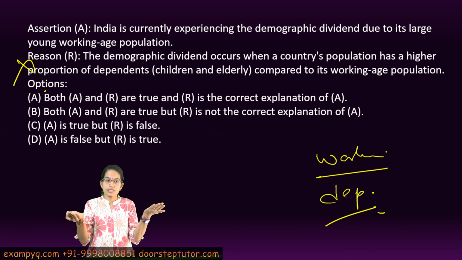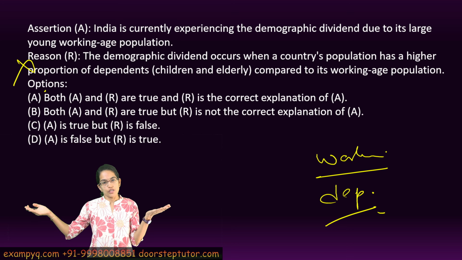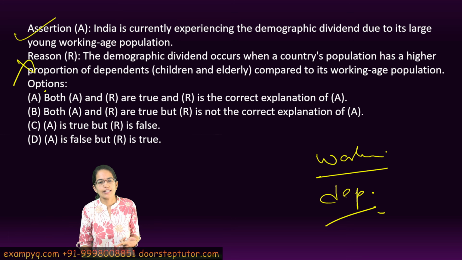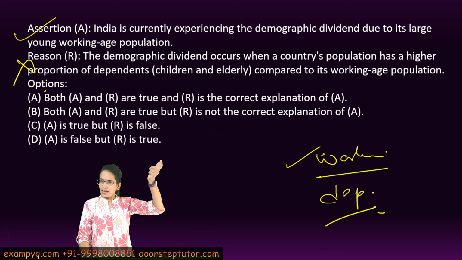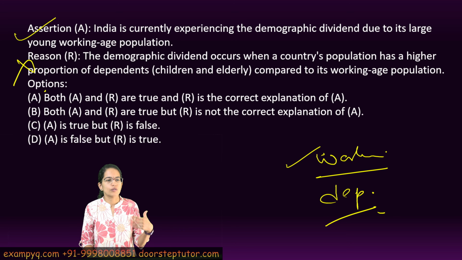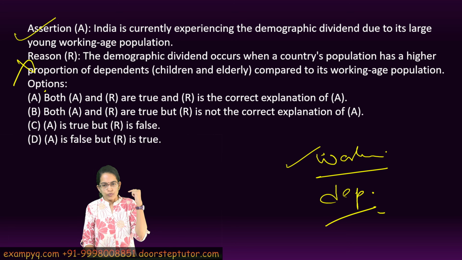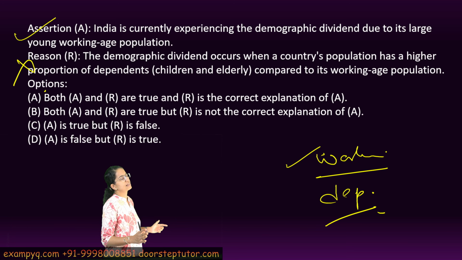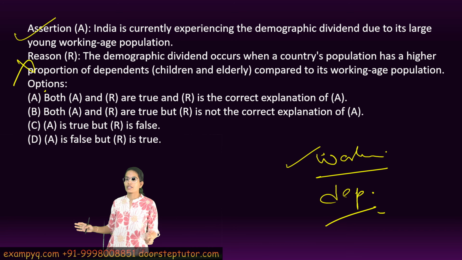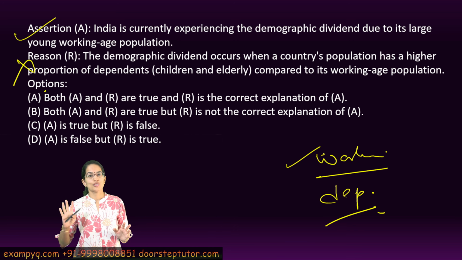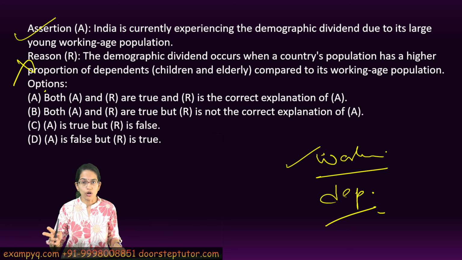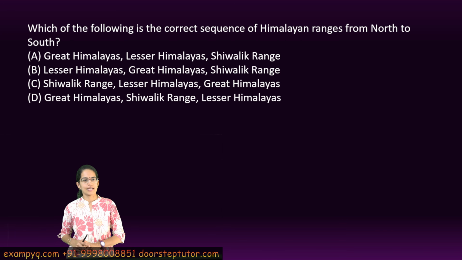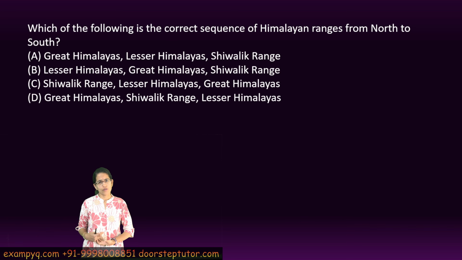Let's talk about the assertion. India is experiencing a huge demographic dividend due to its large youth population. That's correct, and if that's correct, that has to be in the numerator to make it a higher positive value, as simple as that. So the reason automatically becomes incorrect. So know the basic definitions and the terms very carefully. Don't get confused just by reading the sentence, and even if you know it correctly, don't mark it incorrectly because of the confusion. If you have strong foundations and strong ideas, there is no reason you won't be able to solve these correctly. Now this is a very basic question from Geography of India.